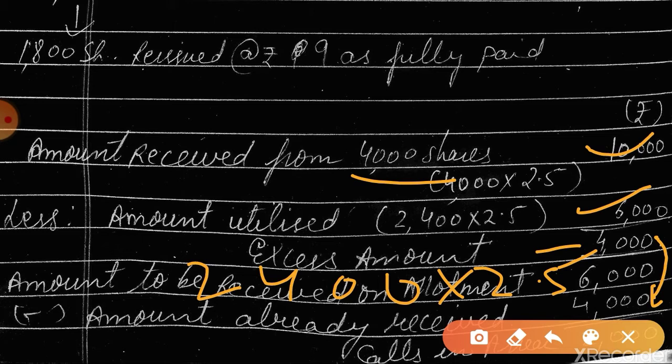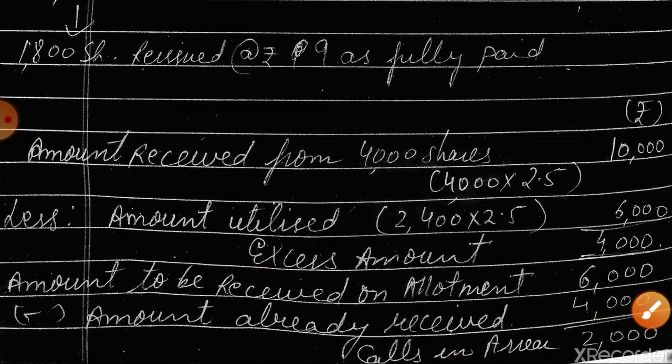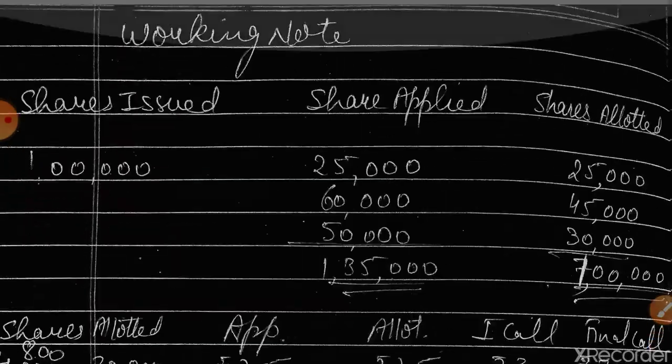So the remaining 2000 he should have paid at the time of allotment, but he has not paid the allotment money. That means it becomes calls in arrear. Okay, so I hope this explanation is clear to you. This was the working note. Now we will move on to the solution.